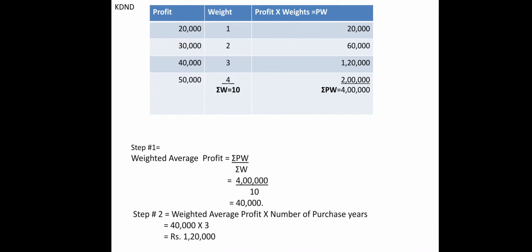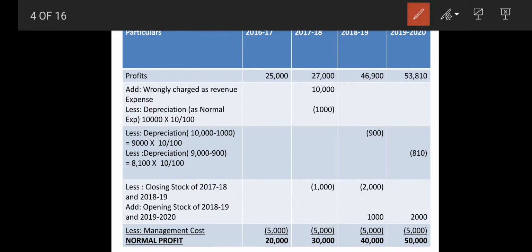So we will be highlighting 1,000 over here, that is here cross, that is opening stock for the next year. You can see here the statement I have written in a perfect way, and the same way in 19-20 also 2,000 will be added. So this way your scenario will be over.